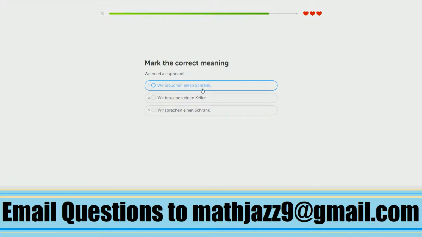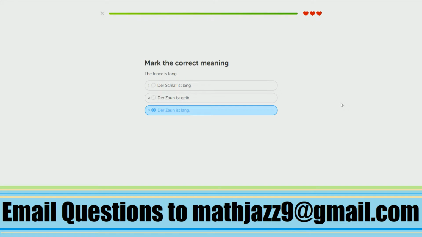We need a cupboard. A Schrank is cupboard. Brauchen is need. So wir brauchen einen Schrank. The apartment is nice. Die Wohnung ist schön. So this is nice, but it's also beautiful. The word schön means both. And the last question that should put us over the top, the fence is long, is der Zaun ist lang. Or der Zaun ist lang, sorry.